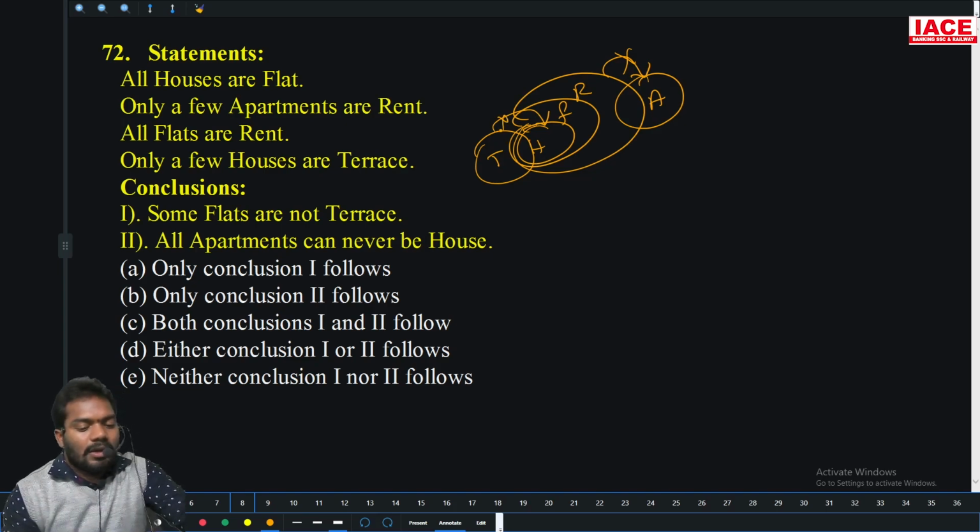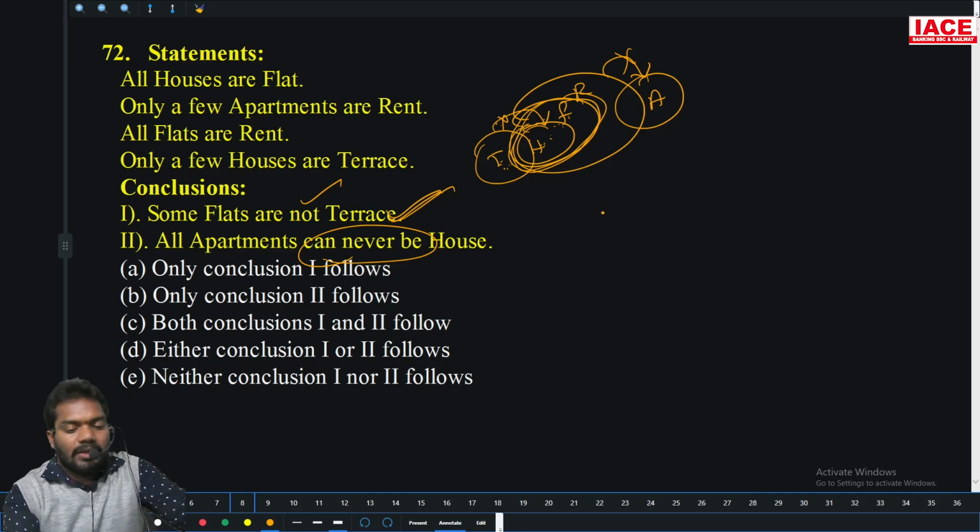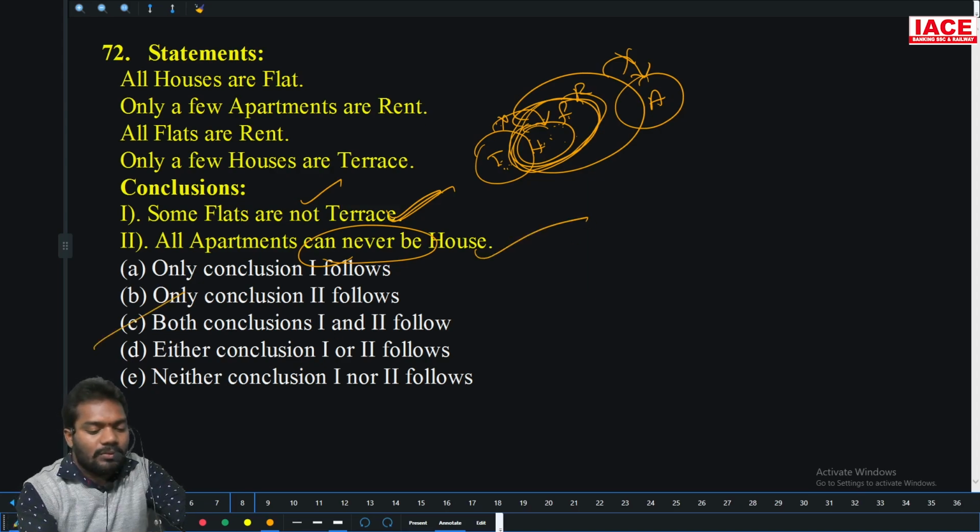Next, some flats are not terrace. This is flat, this is terrace. They are not asking any restriction about these two, so it does not follow. Some flats are not terrace. Yes, this part of flat, flat and terrace is a chance. Yes, follows. All apartments can never be, can never be means not only. All apartments are not house. Yes. So both 1 and 2 follow. Option C is the right answer.